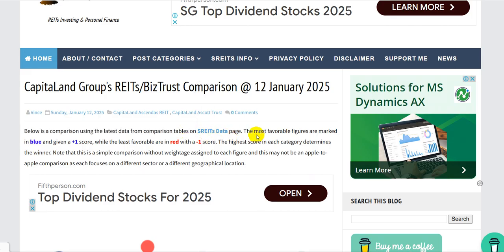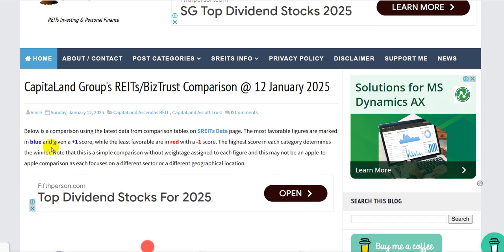Below is a comparison using data from the REITs data page. The most favorable data is marked in blue and given a +1 score, least favorable in red and -1 score. The highest score in each category determines the winner. Note that this is a simple comparison without weightage assigned to each figure, and this may not be an apple-to-apple comparison as each focuses on a different sector or different geographical location.